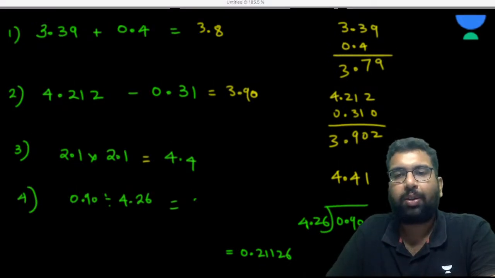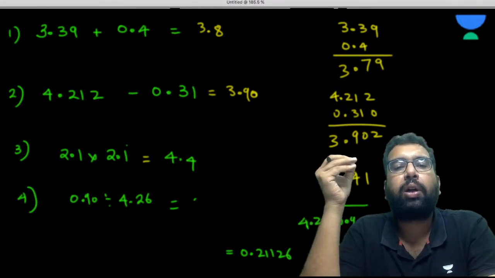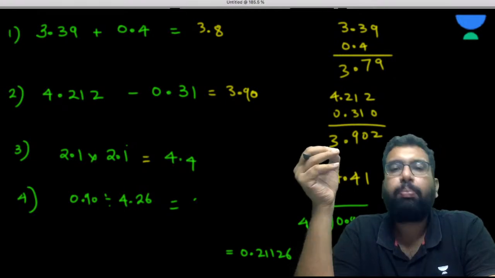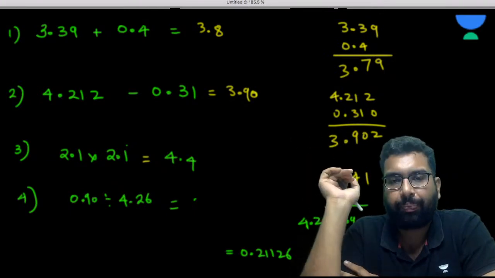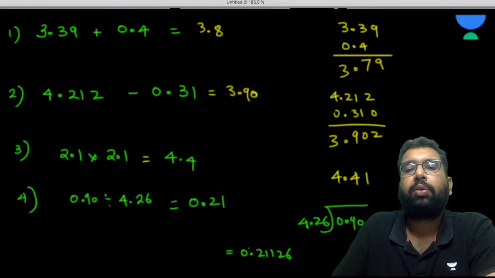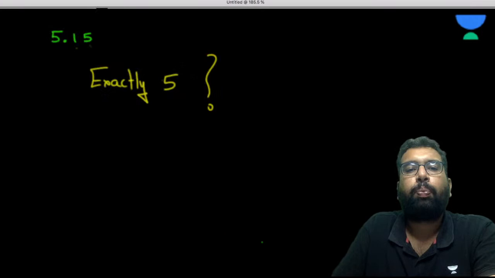No, sir, this is not the solution. Why? Because in multiplication and division, we want to round off the solution to the same number of significant figures as present in the value with the least significant figures. So we want to reduce it to two significant figures. It will become 0.21.